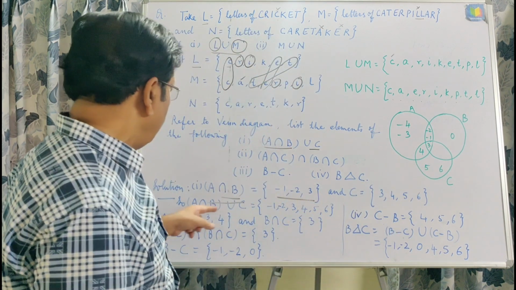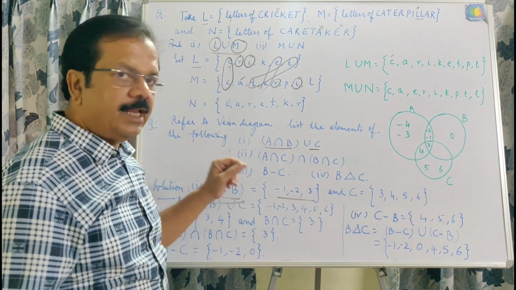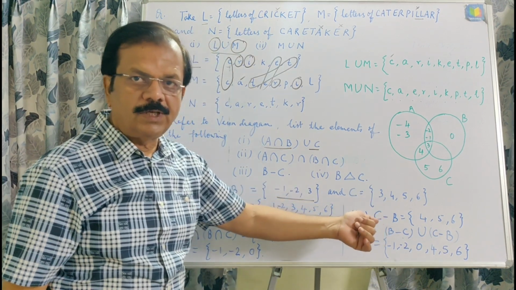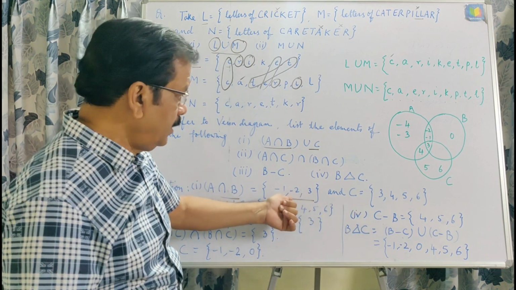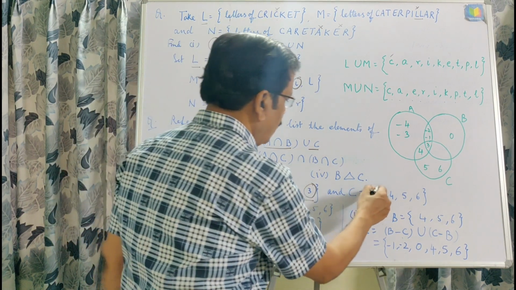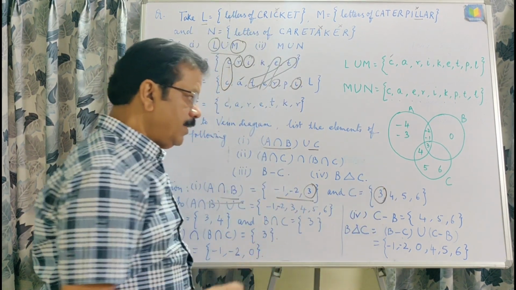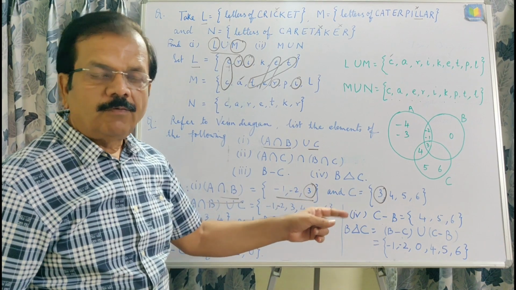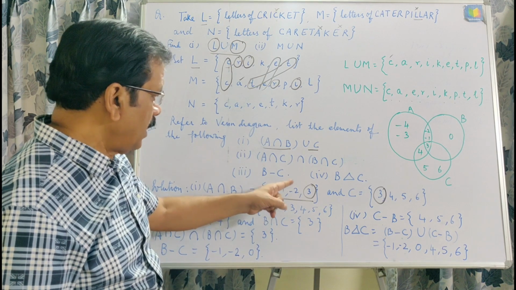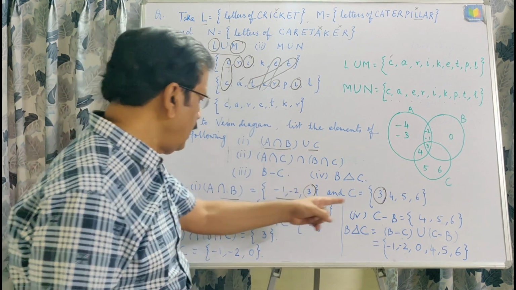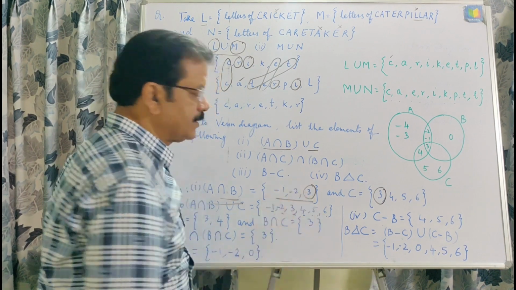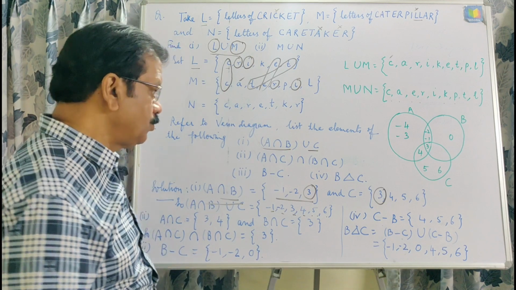After writing this, we use union, means the elements which are in this or in this, because for union we are using the word or. You can see 3 is repeating itself twice, and that is why we write it only one time, following the definition of sets. This way, the result is -1, -2, 3 and 4, 5, 6, putting a comma in between any 2 elements.